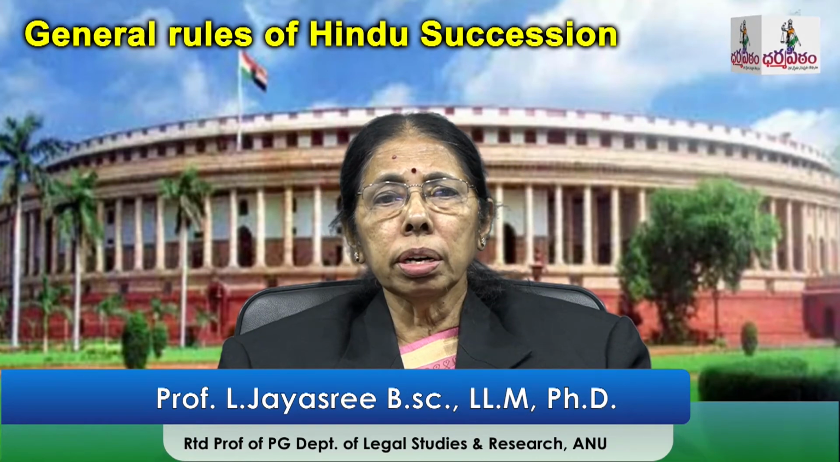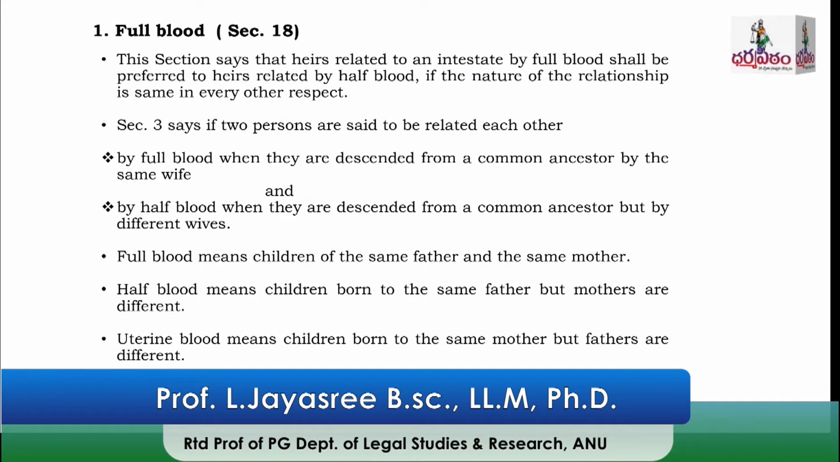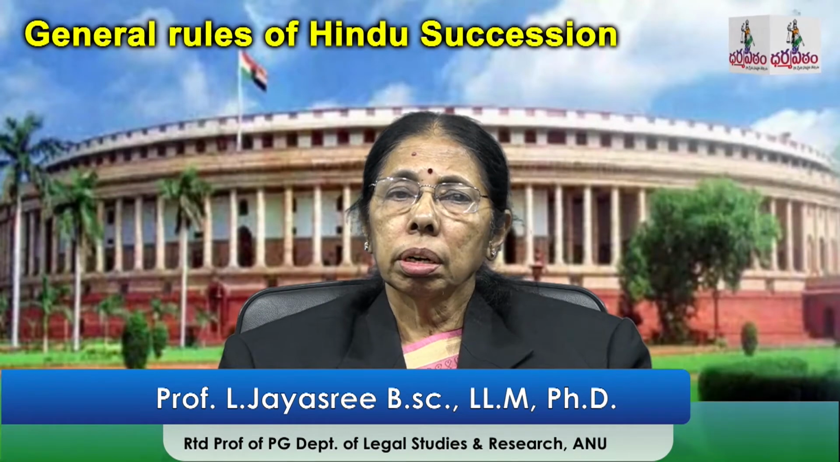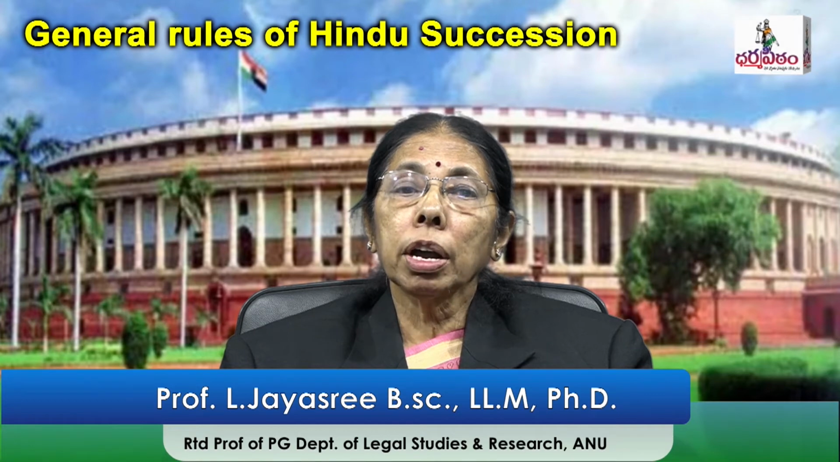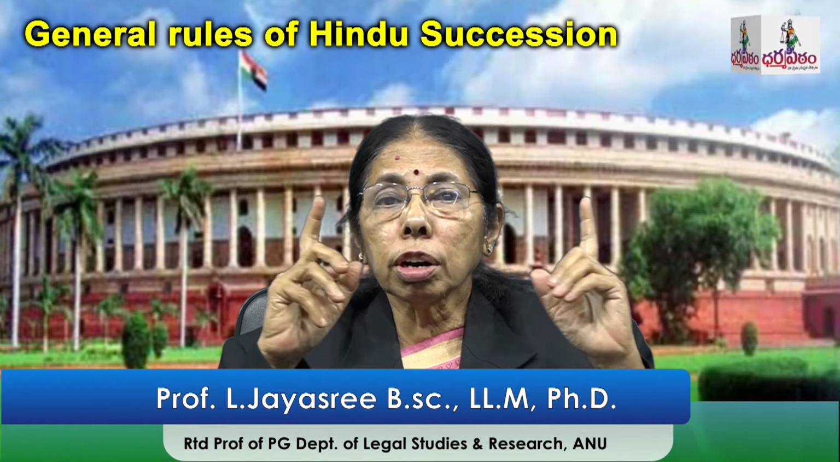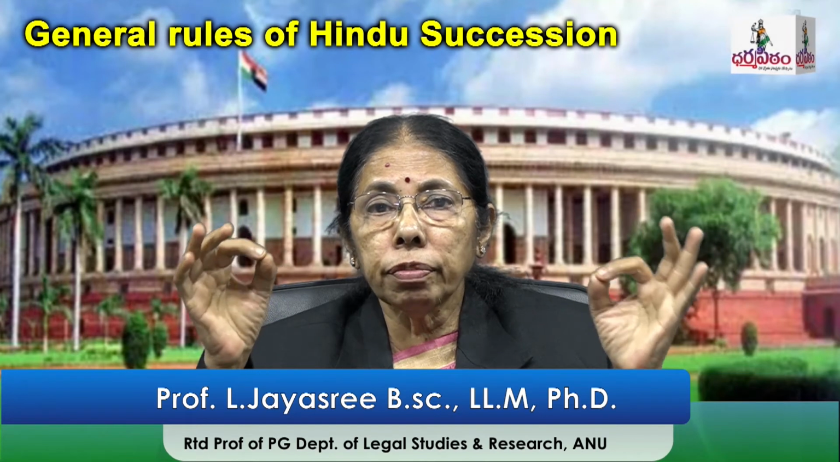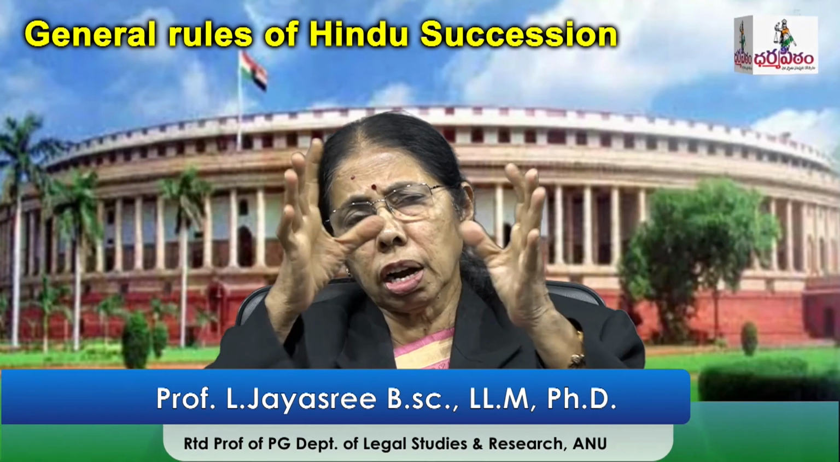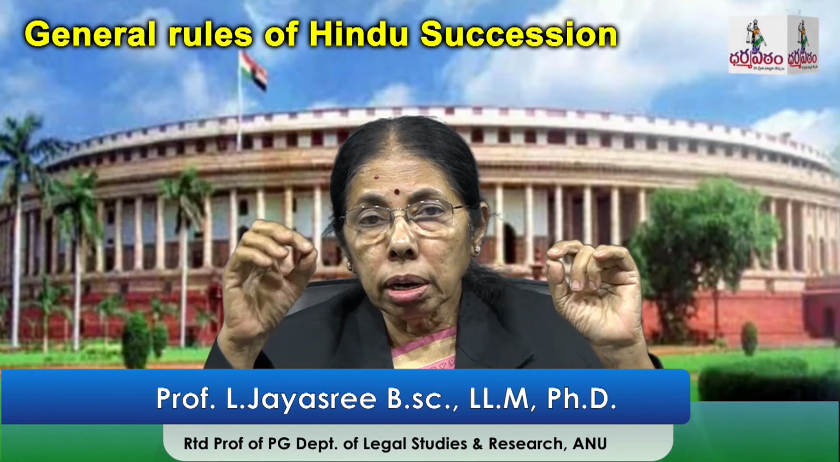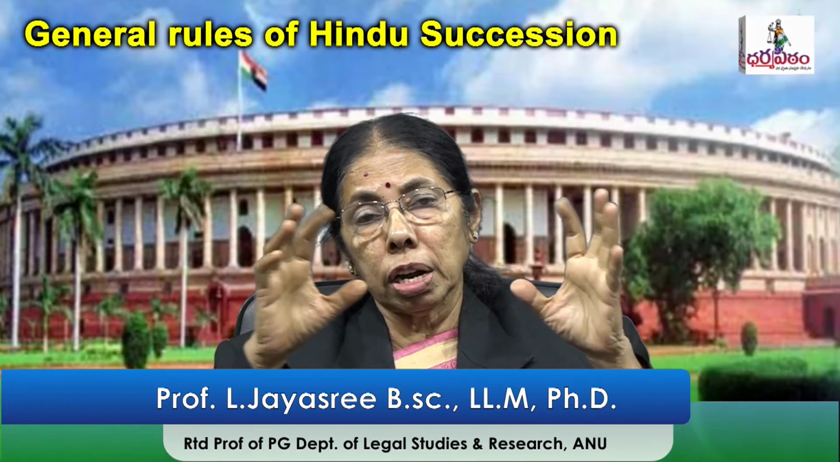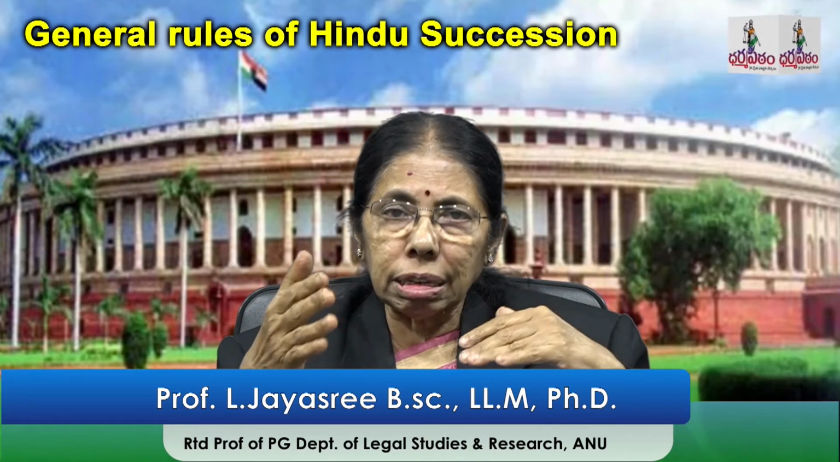First is section 18, which speaks about full blood. This section says that the heirs related to the intestate by full blood shall be preferred to the heirs related to the intestate by half blood, if the nature of the relationship is the same in every other respect. So this is a condition. What is the condition? The nature of the relationship must be the same. We'll see that later.